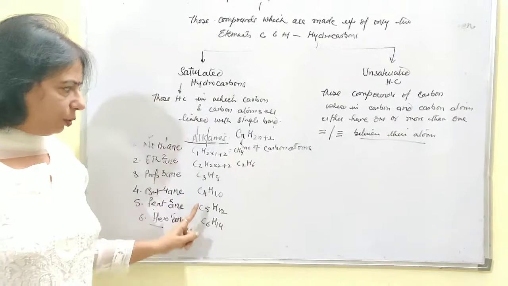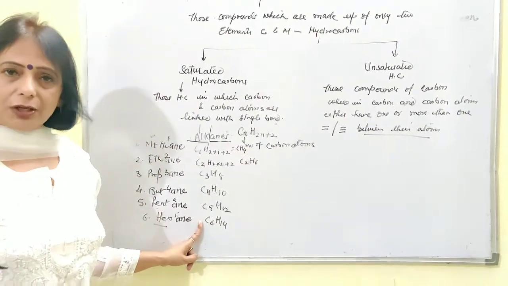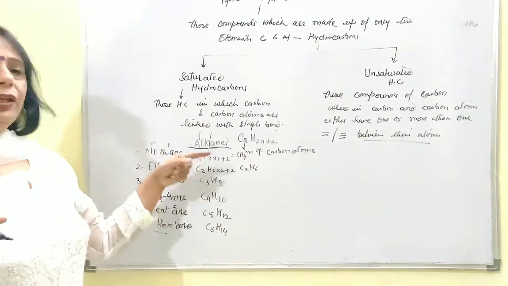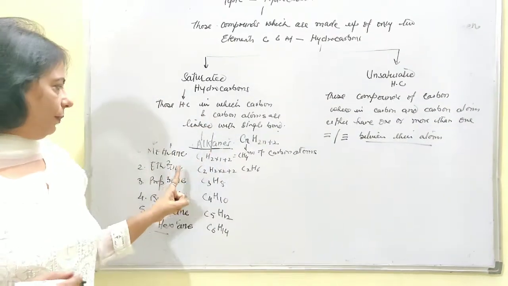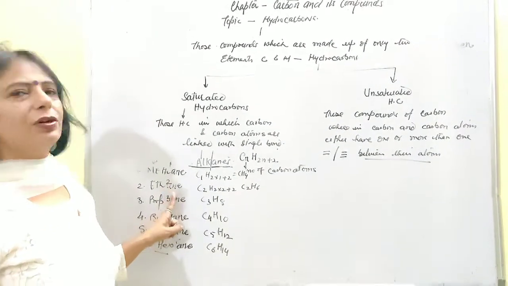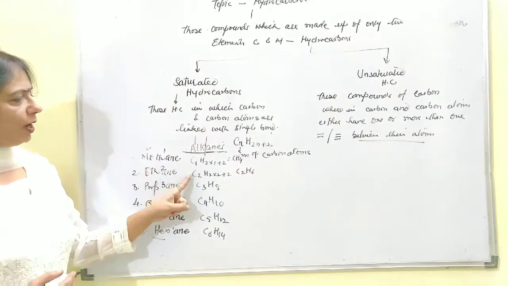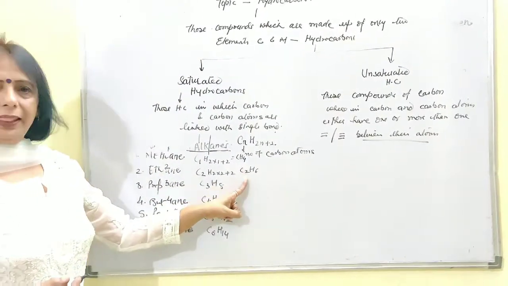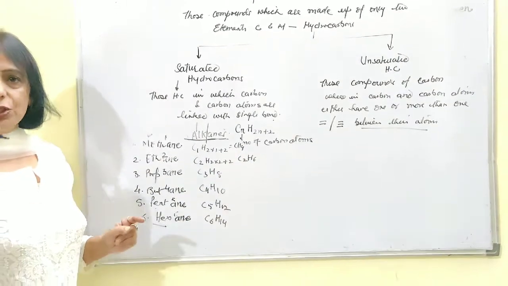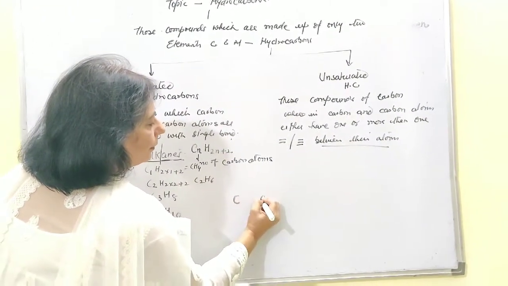Once we are through with the molecular formulae, now I will be taking you to the line formula, or you can say the structural formulae of these compounds and the electron dot structures of these compounds. Methane you have already done. Let's talk about ethane. Let's go for the electron dot structure for the second member of this alkane series. The second member means 2 carbon atoms, that is ethane. And ethane means how many carbon atoms are present? In this case, 2. So we will mention 2 carbon atoms here.